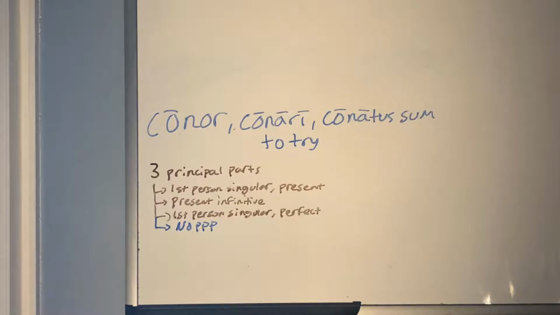Now let's take a look at the third principal part, or the perfect stem. Normally, a participle plus the form of sum, esse, we reserve for the perfect passive system. However, this is how deponent verbs get their perfect active system. So conatus sum would be "I tried," conatus es would be "you tried," conatus est would be "he tried," conati sumus would be "we tried," and so on and so forth.